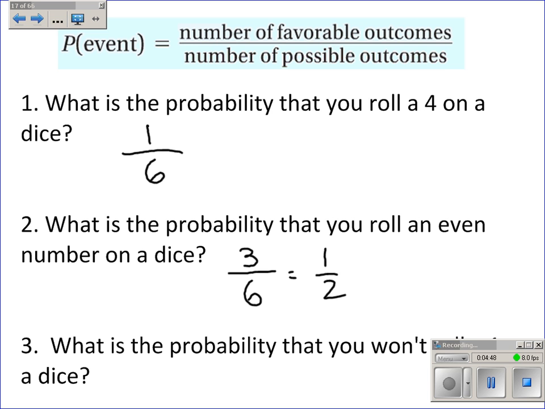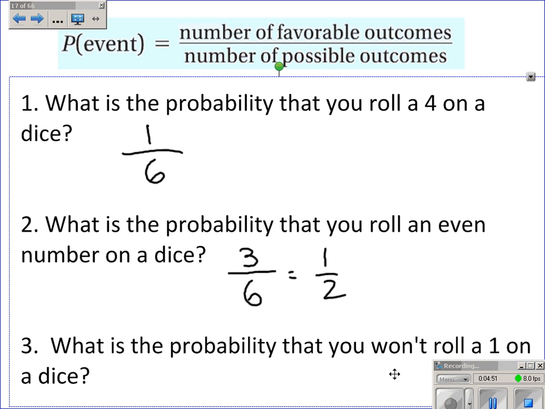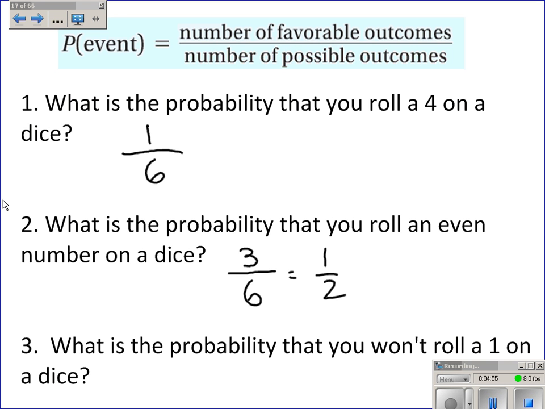Number 3, what is the probability that you won't roll a 1 on a dice? We'll talk about how to think about this in terms of the complement, and what that is, in a second. But for right now, not rolling a 1 means rolling a 2, 3, 4, 5, or 6. There are 5 possibilities out of 6 in my sample space, and so I have 5/6.